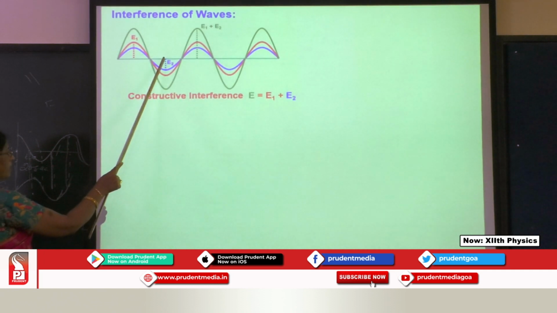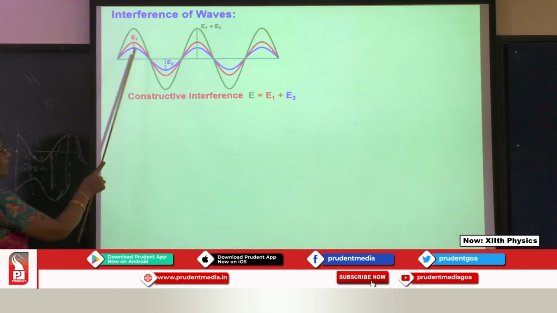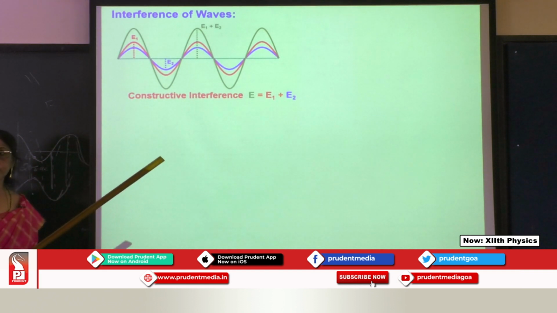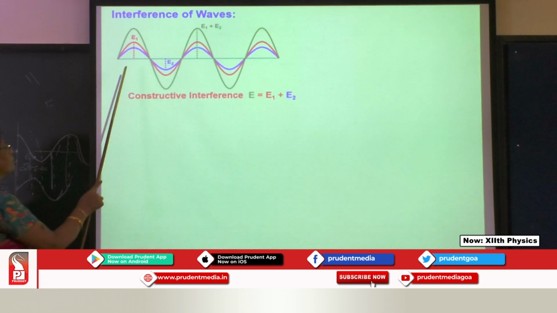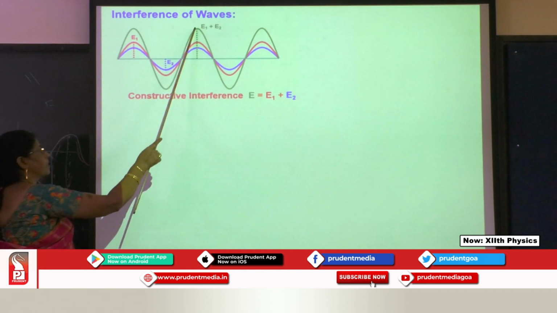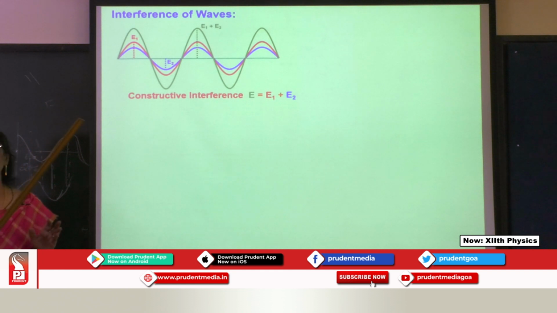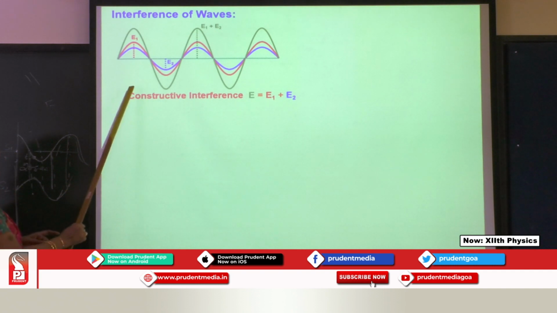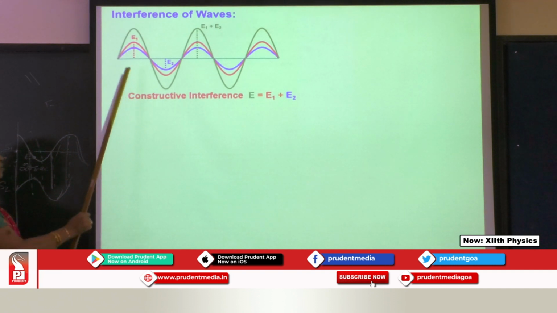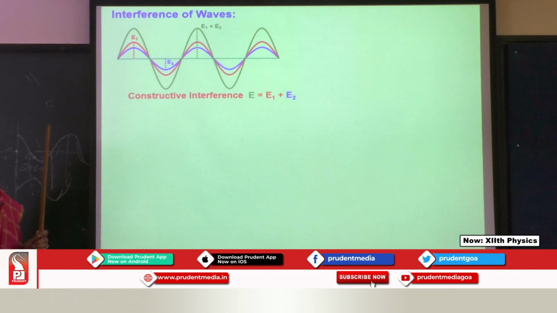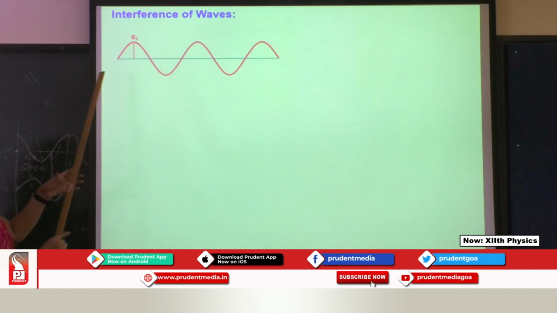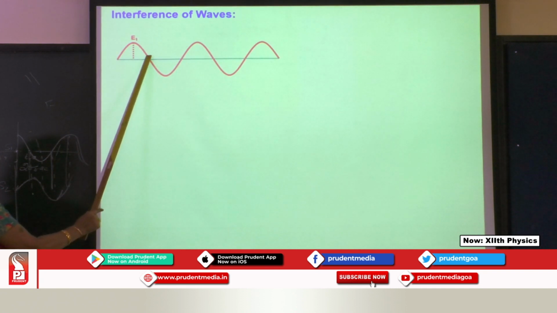When they are from coherent sources, they add up together and give the resultant, which is the sum of the amplitudes. So that we call constructive. I'll just go back and show you. This is one wave. This we call a crest.